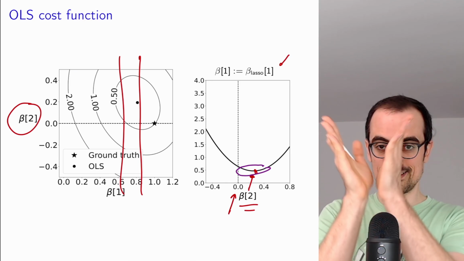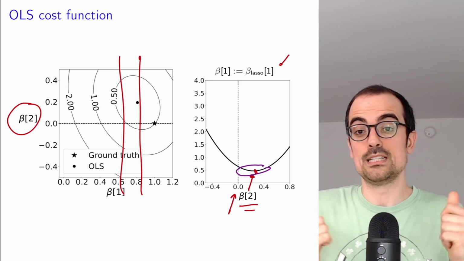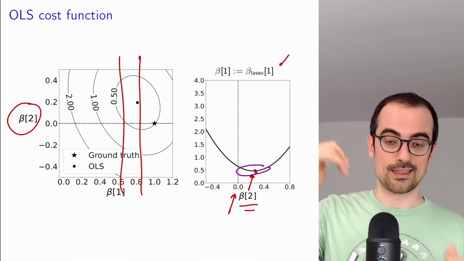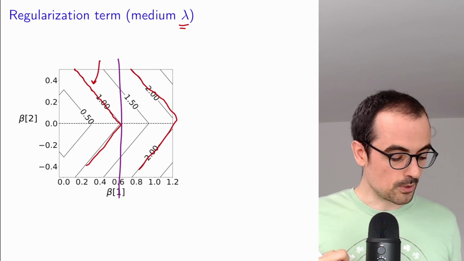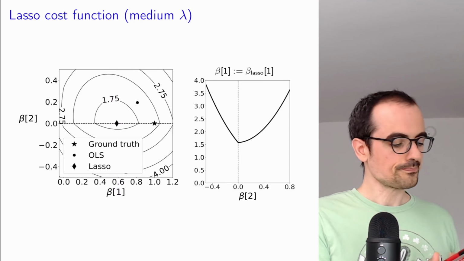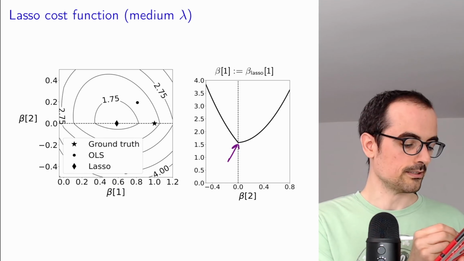This spiky thing is going to dominate over the smoother quadratic term. And by the way, this is why you cannot use ridge regression for this, because ridge regression would also be smooth like that. When we combine both, the linear term is able to bring the solution to where we want it, on top of this line.